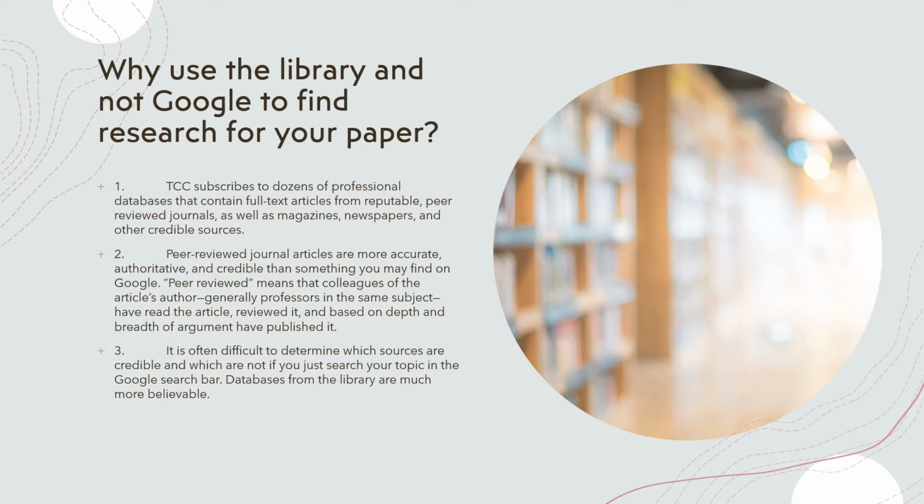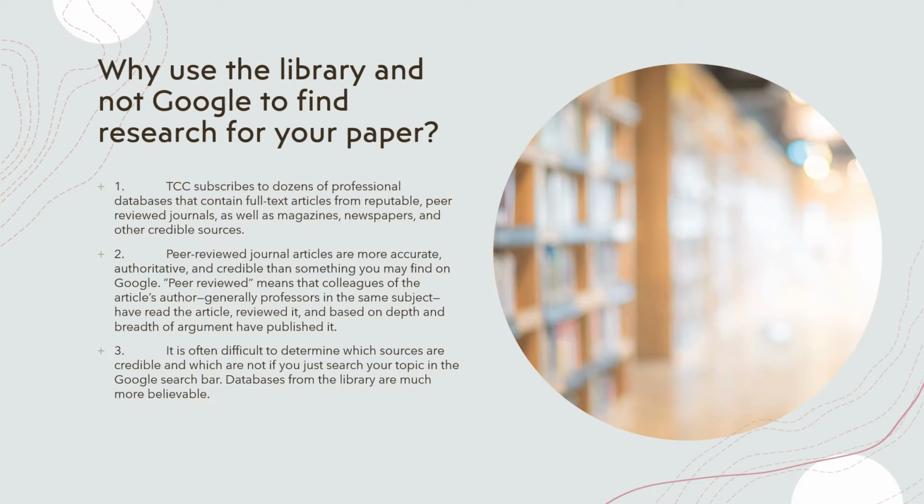Peer-reviewed journal articles are more accurate, authoritative, and credible than something you may find on Google. Peer-reviewed means that colleagues of the article's author, generally professors in the same subject, have read the article, reviewed it, and based on depth and breadth of argument have published it. So the writer publishes the argument only after it's gone through a peer-reviewed process.